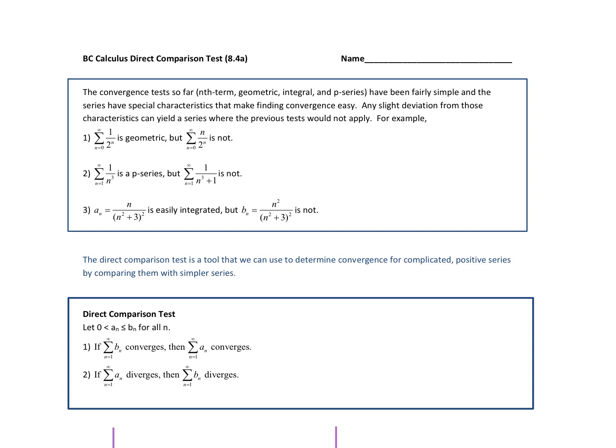In this video, we're going to cover the direct comparison test. Direct comparison will allow me to take a series that is not quite a p-series, not quite geometric, and compare it to geometric, compare it to a p-series. If you were to remove this n here, this would become geometric. If I was to remove this 1 here, this would become a p-series.